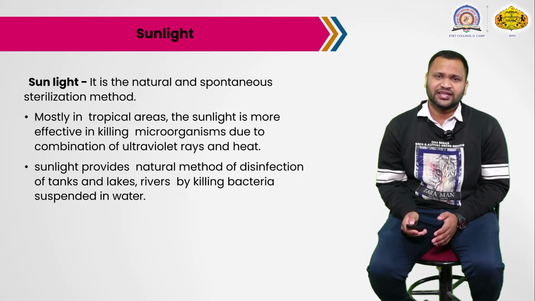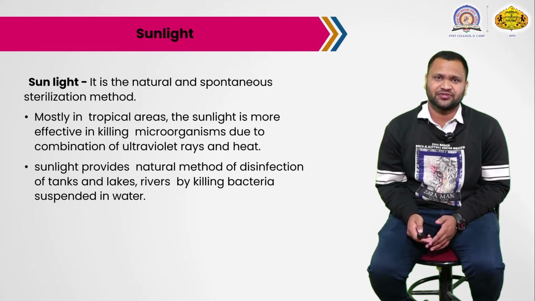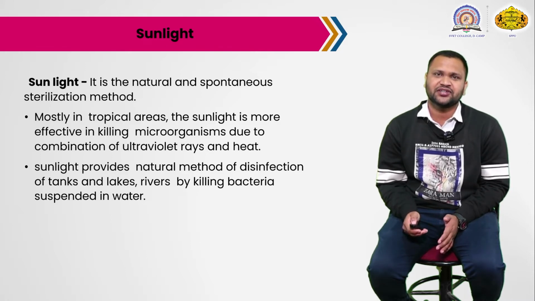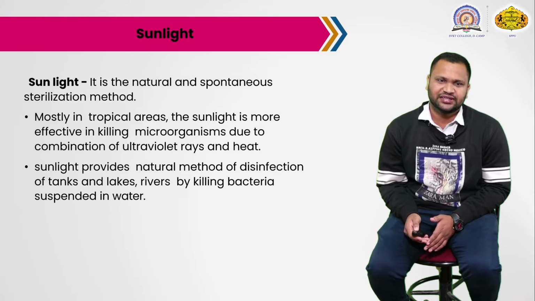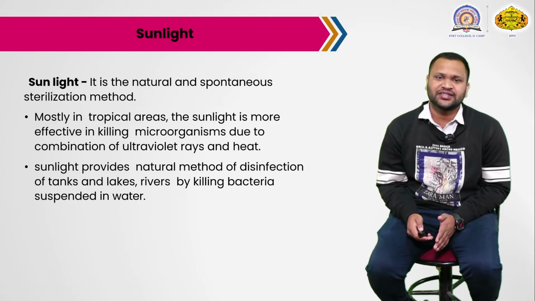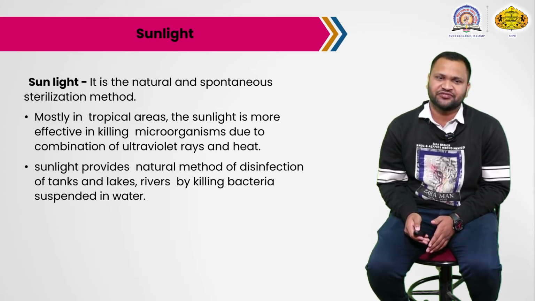With the help of those UV rays, sunlight is used to sterilize large areas, like a pond or a river. It is a continuous heating process. Like a river is in continuous contact with sunlight, so it is continuous bombarding of light, in specific the UV light. So sunlight provides a natural method of disinfection of tanks and lakes.